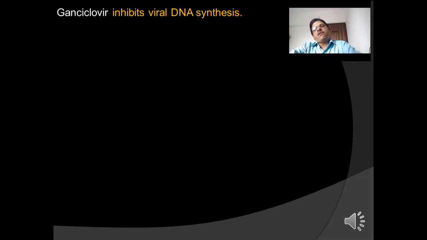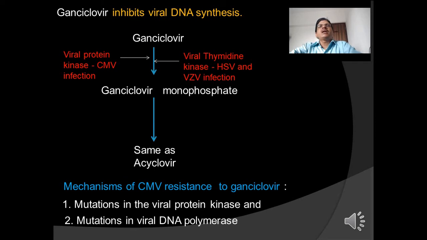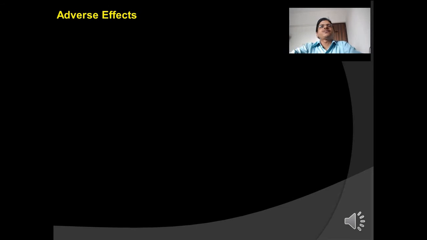Ganciclovir inhibits viral DNA synthesis. It is monophosphorylated intracellularly by a viral thymidine kinase during HSV and VZV infection and by a viral protein kinase during CMV infection. The rest of the mechanism of action is the same as that of acyclovir. CMV can develop ganciclovir resistance by one of two mechanisms: one, mutations in the viral protein kinase, and second, mutations in viral DNA polymerase.